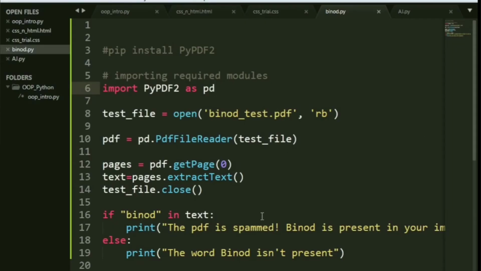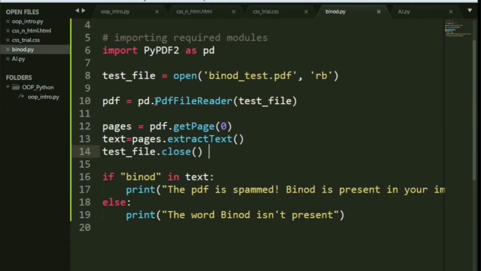Coming back, this is our program. Let's have a quick run through and check it out. Firstly, I'll be creating a few objects. The first object will be the file object. We are opening the file using its name. Again, make sure it's in the same directory. We are reading it in binary form and storing it inside test file. Next, we create the PDF file reader and pass the file into it. So the PDF reader will be an object related to reading the file.